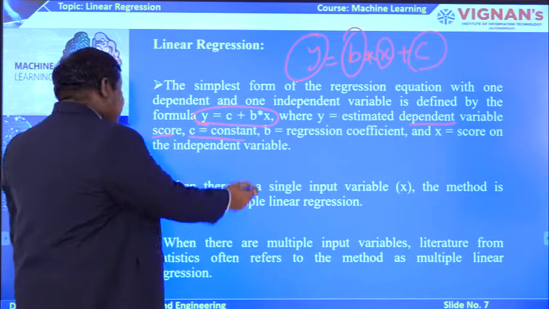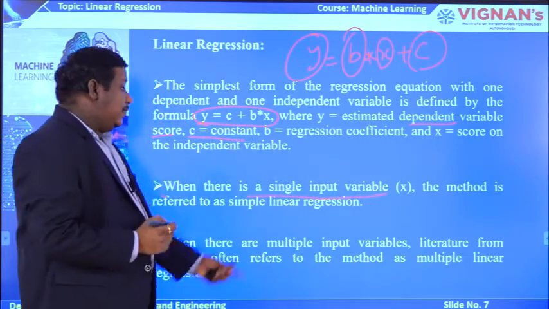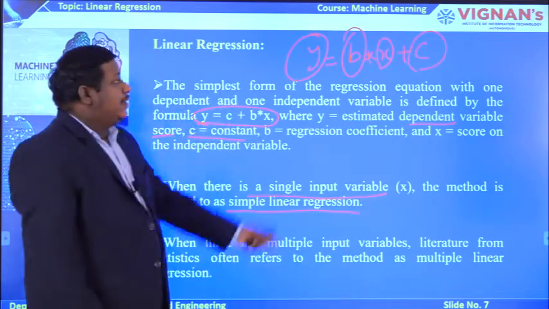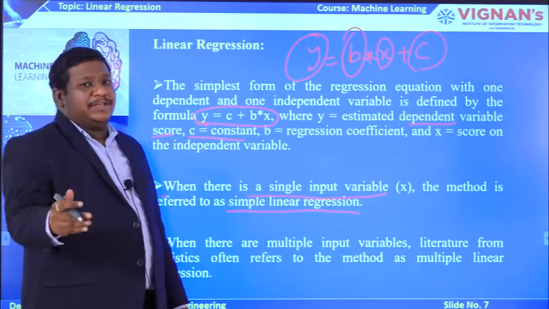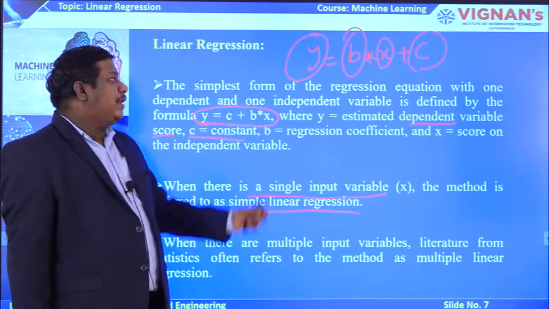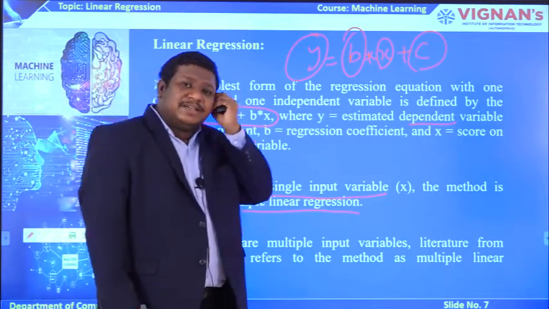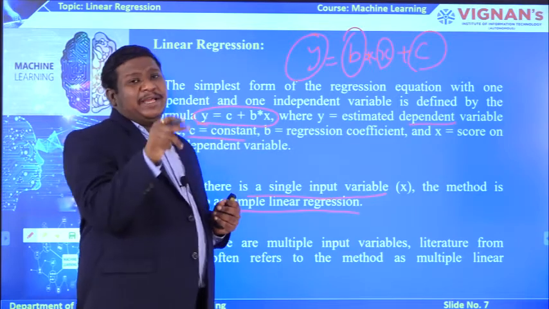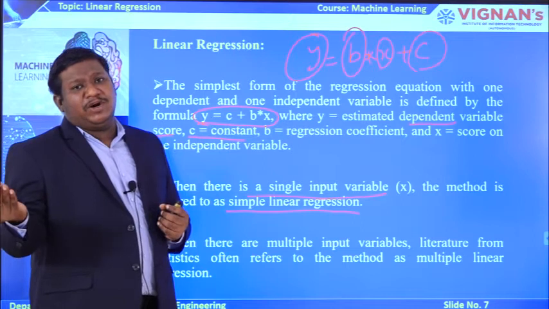Coming to this, when there is a single input variable x, the method is referred to as a simple linear regression model. Here x is only one variable, not x1, x2, x3. If it is more than one variable, then you see x1, x2, x3. In simpler fashion, we can write that as a sigma, sigma of i equal to 1 to n, b multiplied by xi plus c, where we take n number of values from 1 to n.